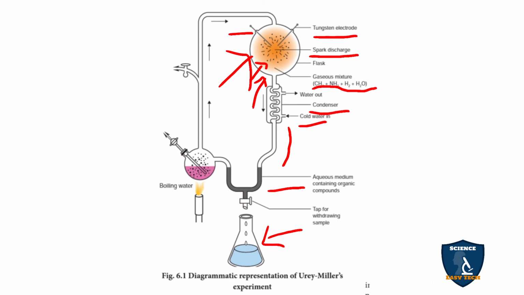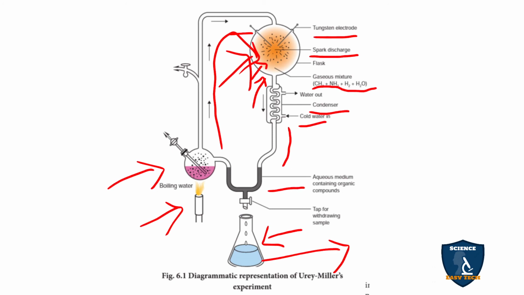So this is a round bottom flask, and it was heated here, and you are supplying some of the things. While collecting that sample, the gas molecules will be stored here again. When you collect this sample, it contains glycine, glutamic acid, aspartic acid, and some of the nucleotides. Some of the nucleic acids, that is DNA and RNA, appeared in this sample while testing it.